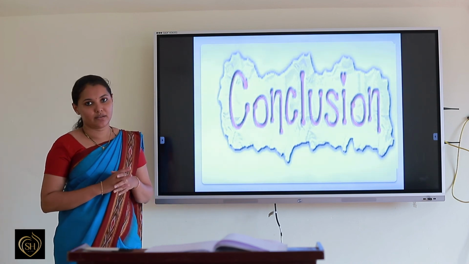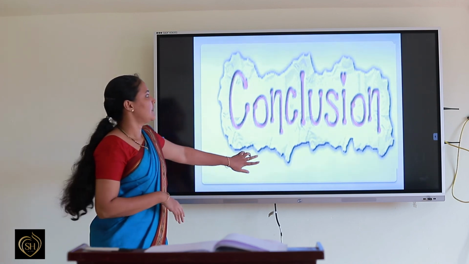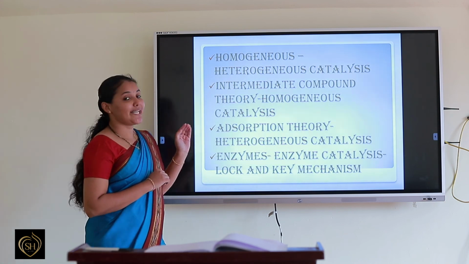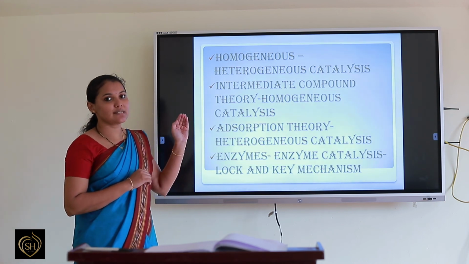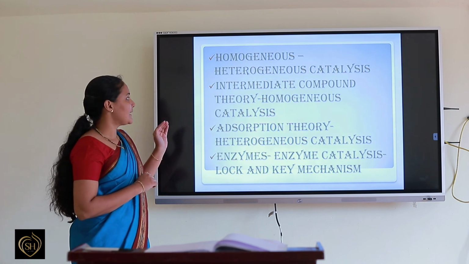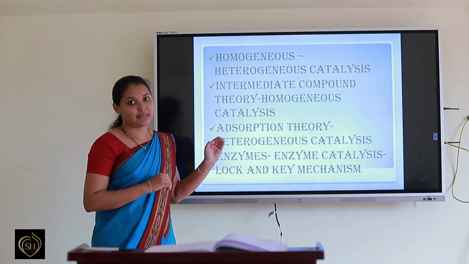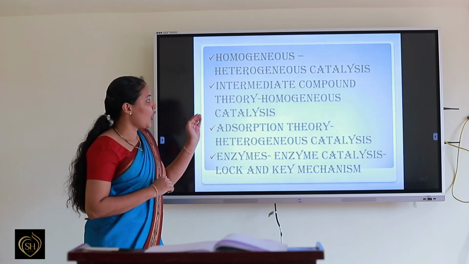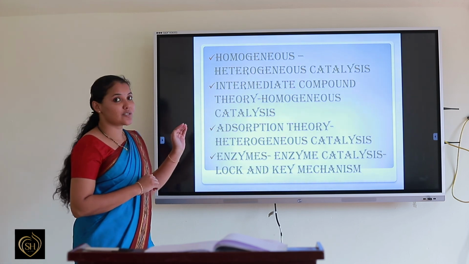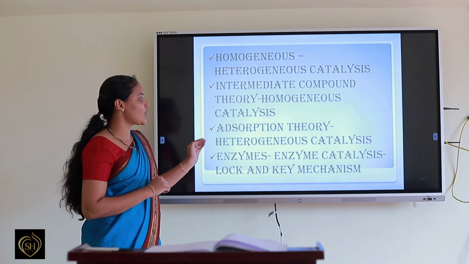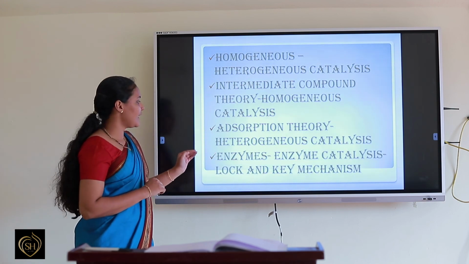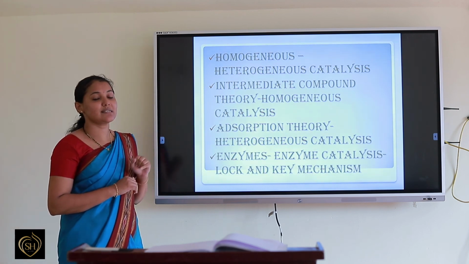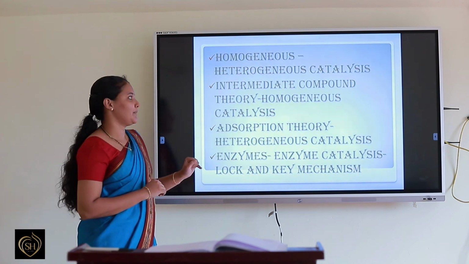So let's conclude this topic. Today we have discussed about different types of catalysts, that is homogeneous and heterogeneous catalysis. Then the theory behind this catalysis, that is intermediate compound theory, is based on homogeneous catalysis, and adsorption theory, which is on heterogeneous catalysis. And finally, enzyme catalysis, and the mechanism behind the enzyme catalysis is lock and key mechanism. I hope